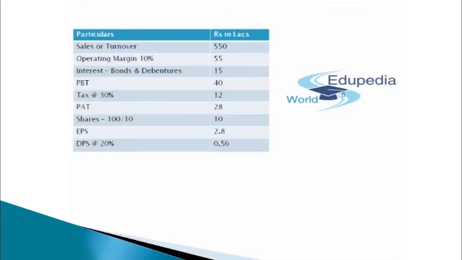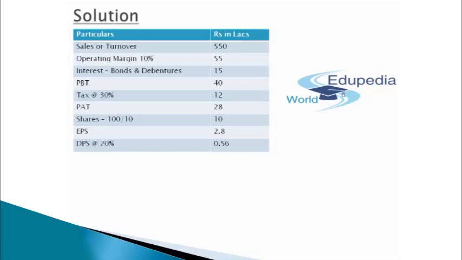So this is the picture of the solution. I just told you regarding the same things. I'll just reiterate all these things which you have actually solved over here. Sales and turnover, as discussed, was 500 into 1.1, that is 550. Operating margin is 10% for the same, which comes out to be 55 lakh rupees. After the same, we subtract the interest on bonds and debentures, which is 15 lakh. PBT comes out as 40 lakh rupees.